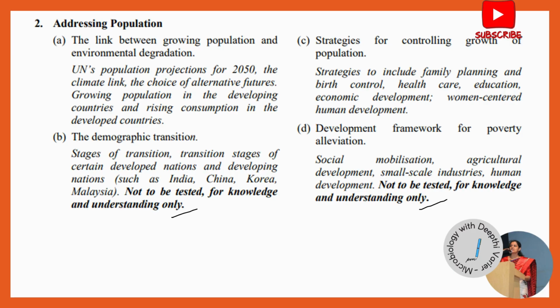Now here, the subtopic or part A is basically the link between growing population and environmental degradation. So what you are expected to know over here is how overpopulation, this is the term that they might use, how overpopulation can have an impact on environment. This is something that is very important. How the population explosion or overpopulation is actually leading to the environment's degradation, or what impact it is having on the environment, is something they can ask you for a long answer question.